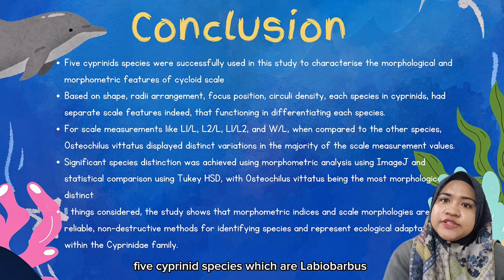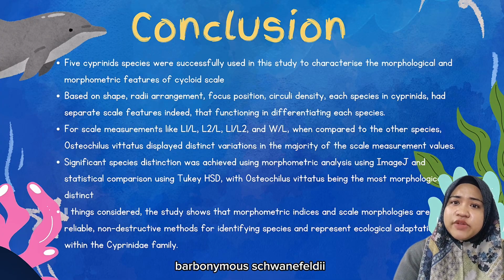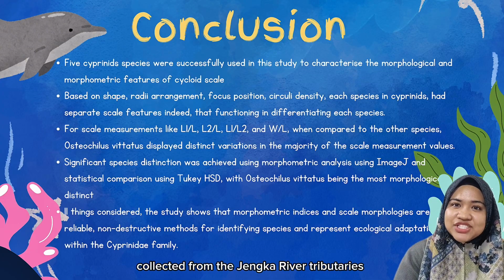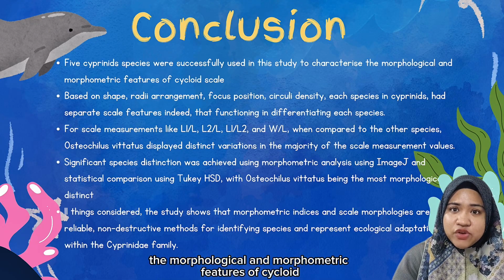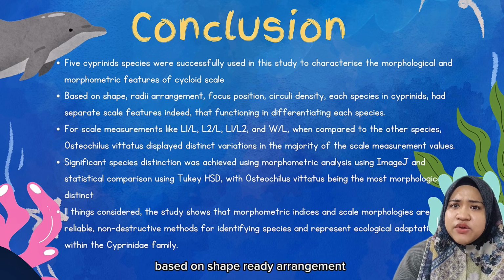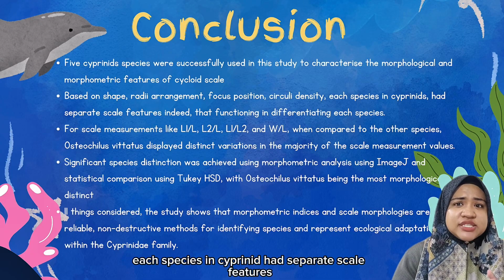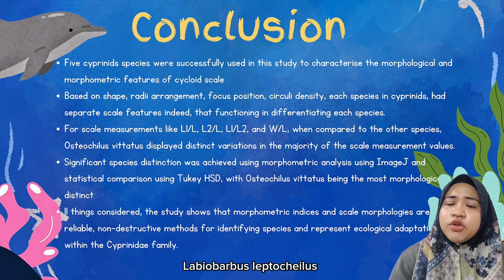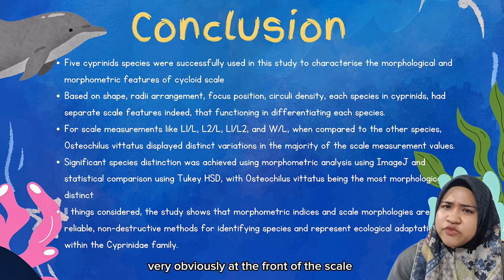So, in conclusion, 5 cyprinid species, which are Labiobarbus leptochilus, C. apogon, Barbonymus schwanenfeldi, Mystacoleucus obtusirostris, and Osteochilus vittatus, collected from the Jengka River tributaries were successfully used in this study to characterize the morphological and morphometric features of cycloid scale. Based on shape, radii arrangement, focus position, and circuli density, each species in Cyprinidae had separate scale features that function in differentiating each species. Labiobarbus leptochilus showed a groove anterior with a swirl-like focus very obviously at the front of